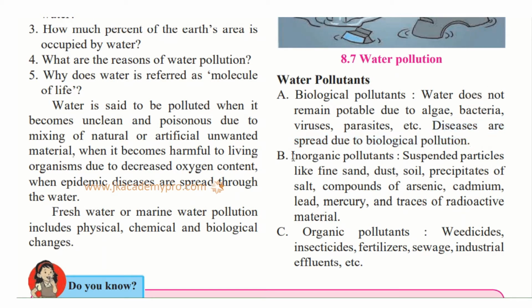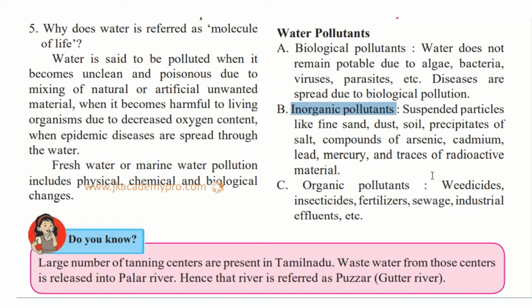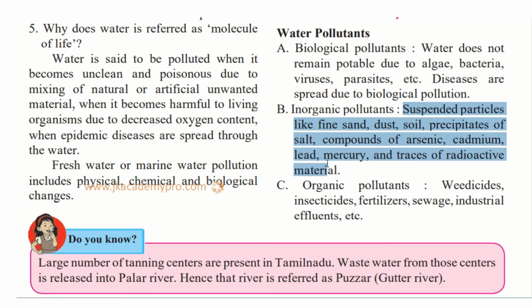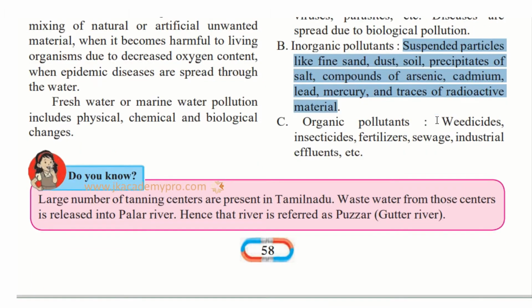We have inorganic pollutants, that is, they are not organic, not natural, but artificial, that is man-made. Suspended particles like fine sand, dust, soil, precipitates of salt, compounds of arsenic, cadmium, lead, mercury, and traces of radioactive material. All these are our inorganic pollutants.